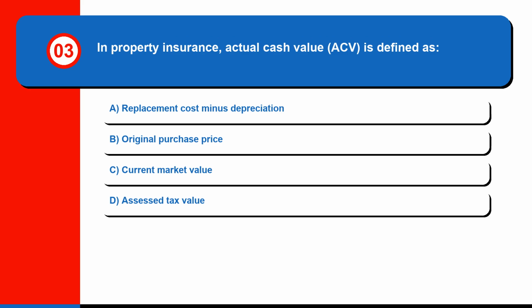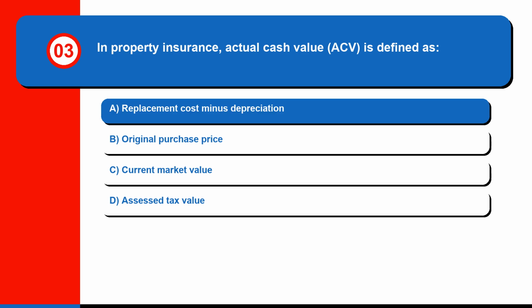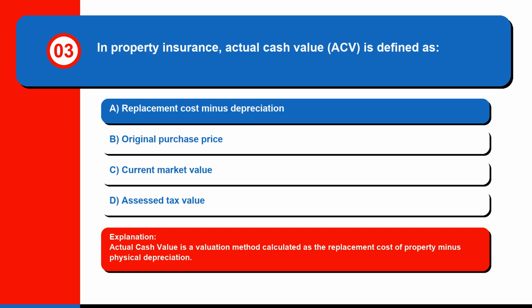Question 3. In property insurance, actual cash value, ACV, is defined as A. Replacement cost minus depreciation, B. Original purchase price, C. Current market value, or D. Assessed tax value. The correct answer is A. Replacement cost minus depreciation. Actual cash value is a valuation method calculated as the replacement cost of property minus physical depreciation.